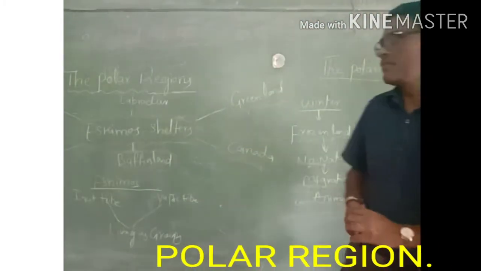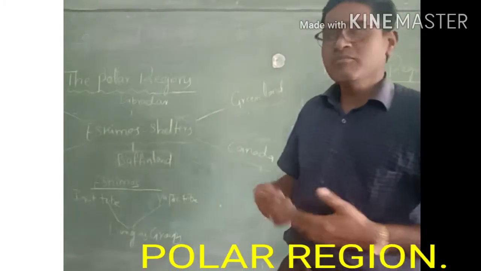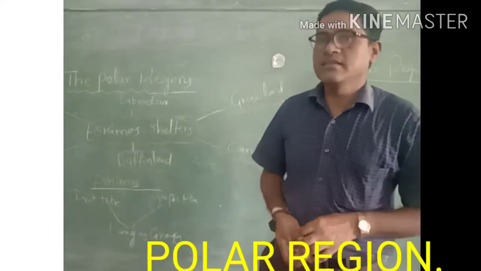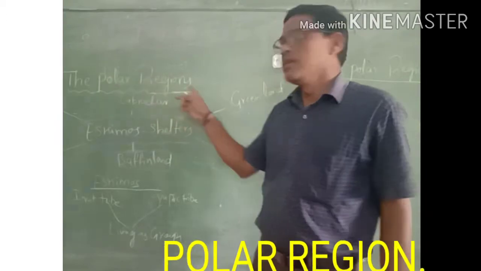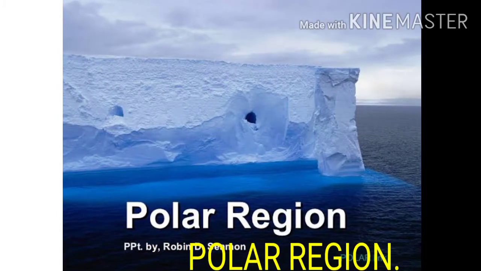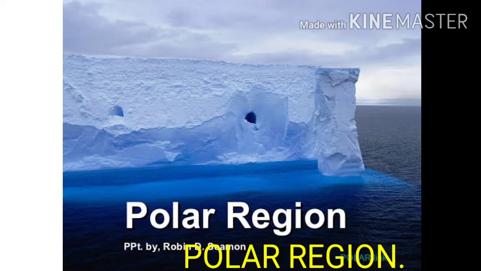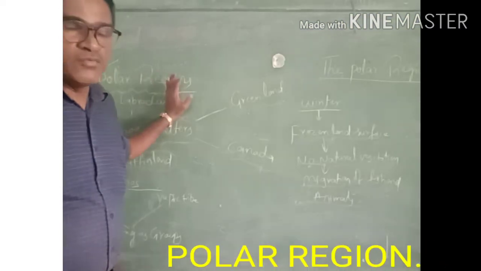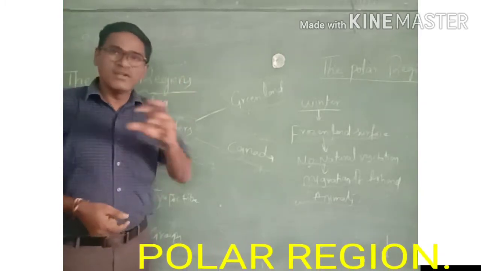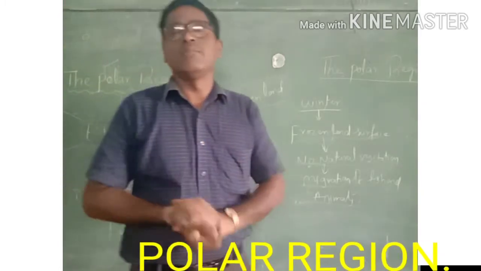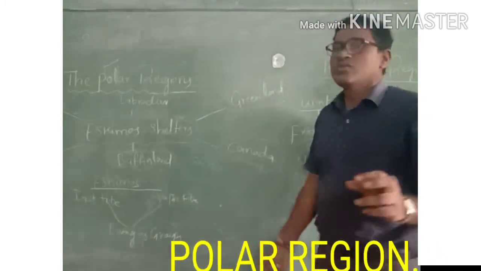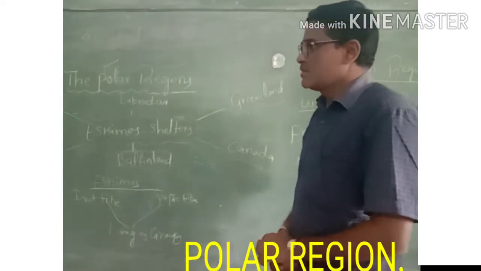Hi everyone. Today I am going to explain one more important topic in class 8, that is polar region. See, we are all living on the planet Earth. All living things are living on the Earth. Out of 8 planets, Earth is also one of the planets.